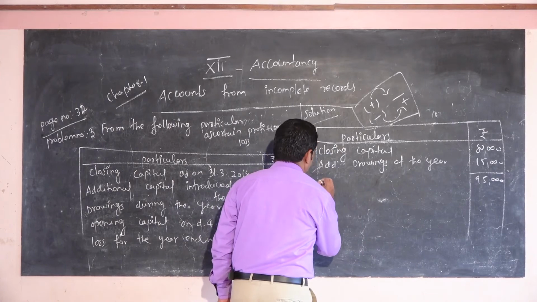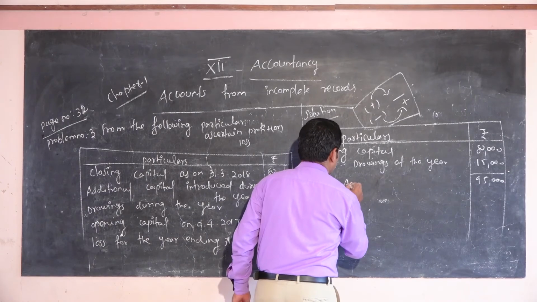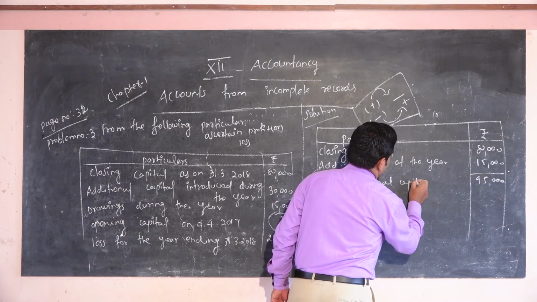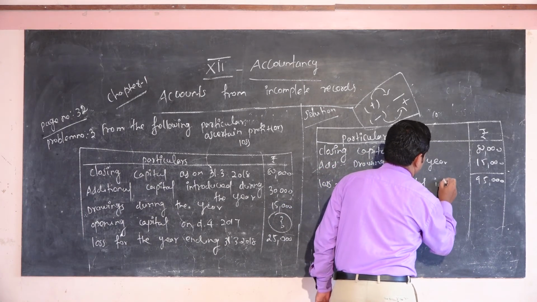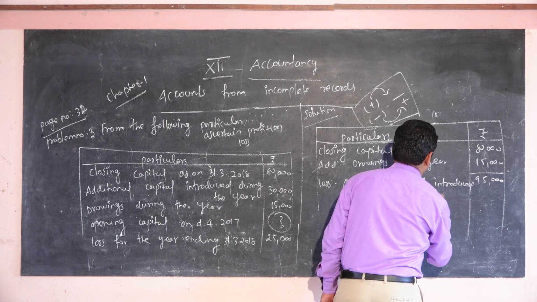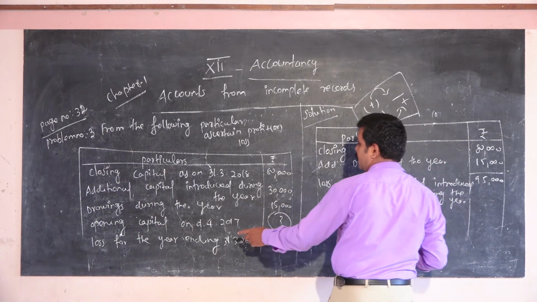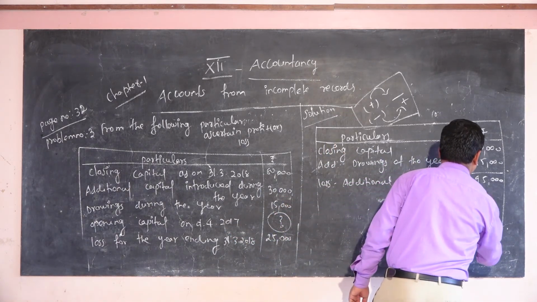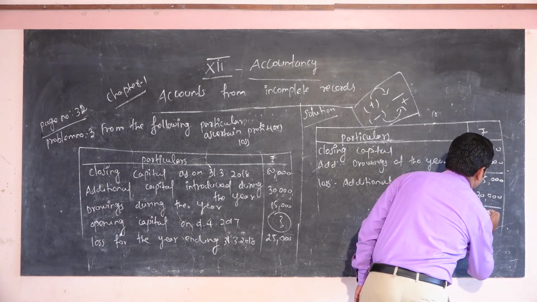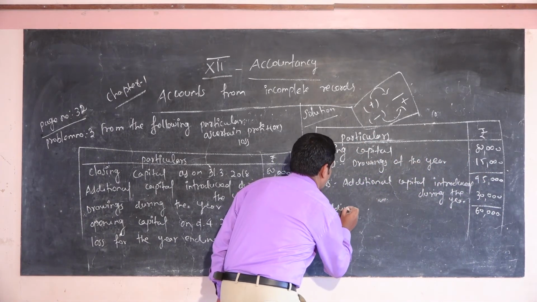Next you are going to put additional capital introduced during the year. The amount is 30,000. So you will get 65,000. That is called adjusted closing capital.